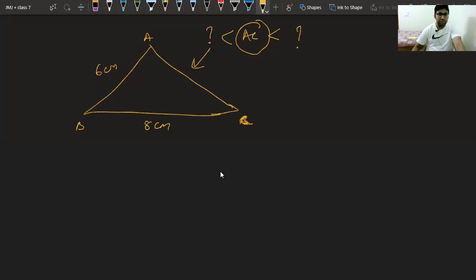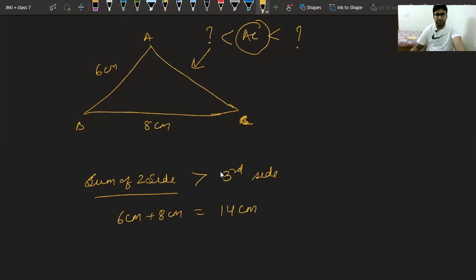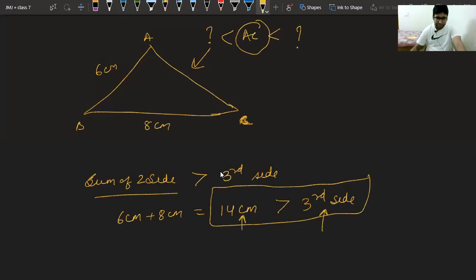Now see, we want to find the range of this third side. We know that the sum of two sides should be more than the third side. Let us find the sum of two sides. We have 6 centimeter plus 8 centimeter equal to 14 centimeter. So if you observe this, can we say that the third side should be less than 14 centimeter from here?